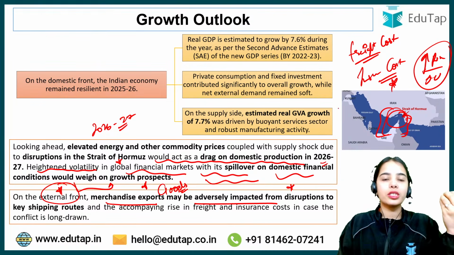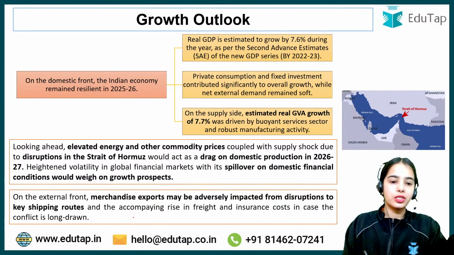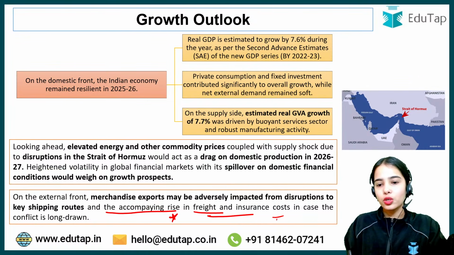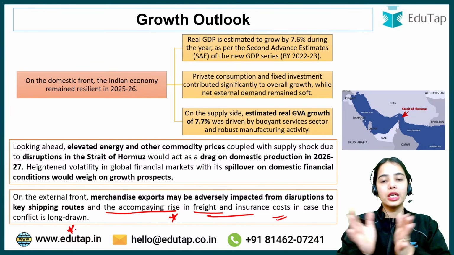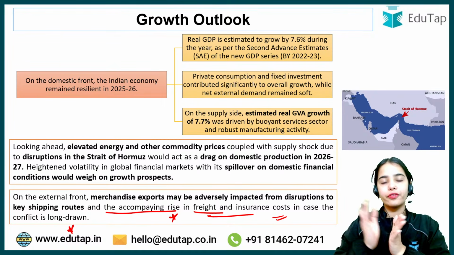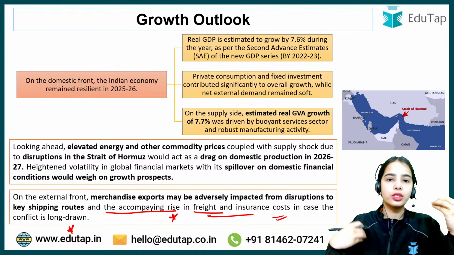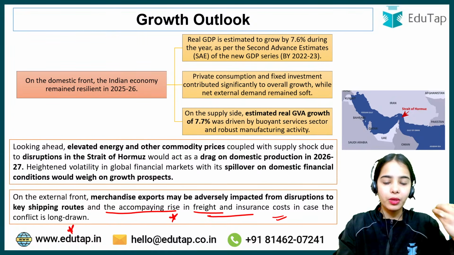So the insurance cost can also increase. The accompanying rise in freight and insurance cost in case of the conflict being long drawn. So if the conflict keeps on going, if the conflict is long drawn, then the freight cost and the insurance cost can further rise. That can further become a problem for our country.